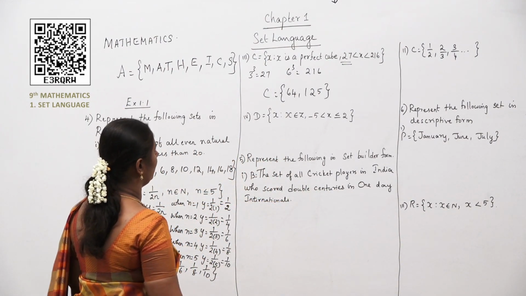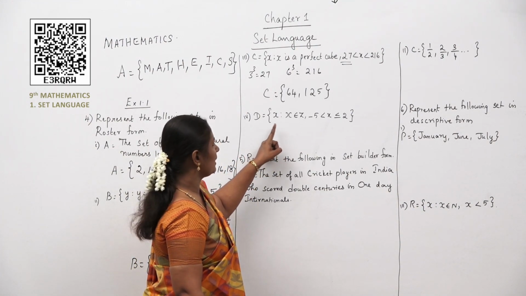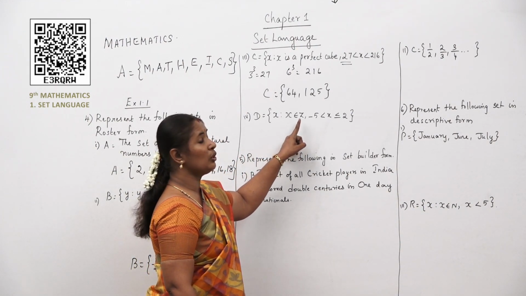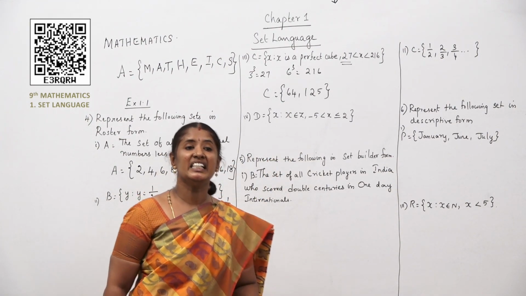Moving on to the next problem. What is given here? D is equal to x such that x belongs to Z. What does this Z represent, children? It is integers.